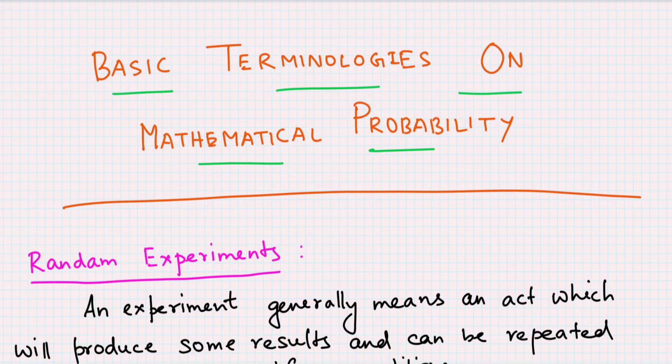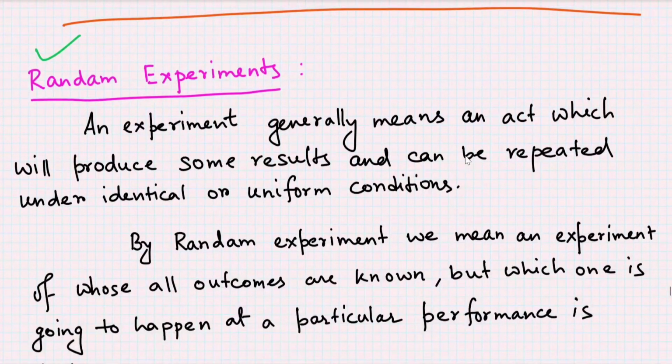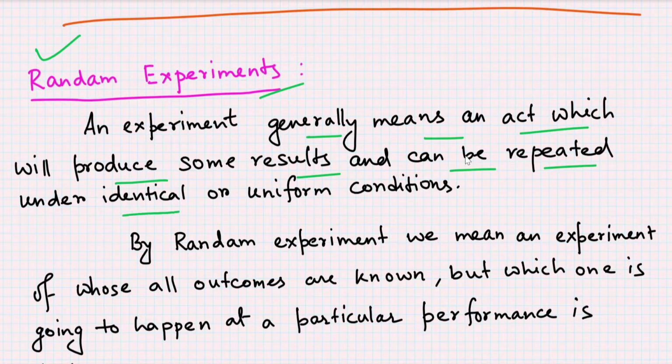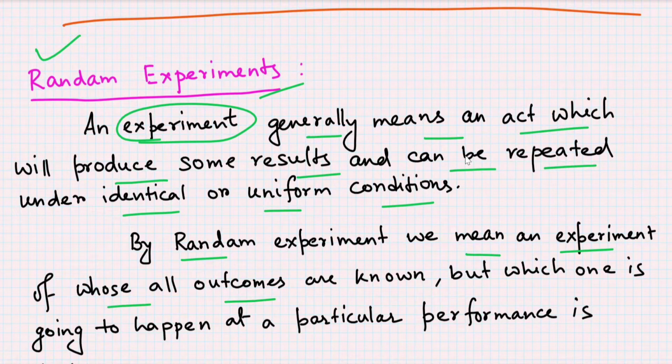So the first term we need to know to read the mathematical probability section, which is well known as random experiment. So what is random experiment? An event generally means an act which will produce some results and can be repeated under identical or uniform conditions. So this is known as an experiment. And by random experiments we mean an experiment whose all outcomes are known, but which one is going to happen at the particular performance is unknown.